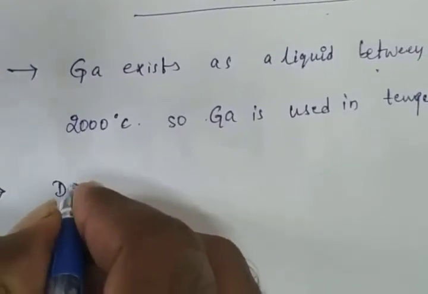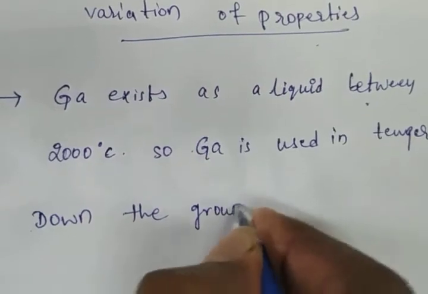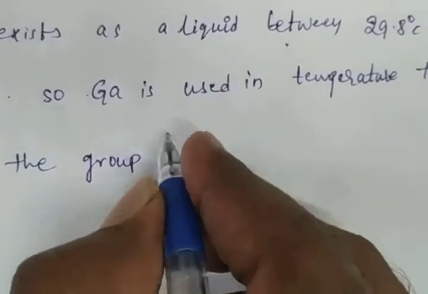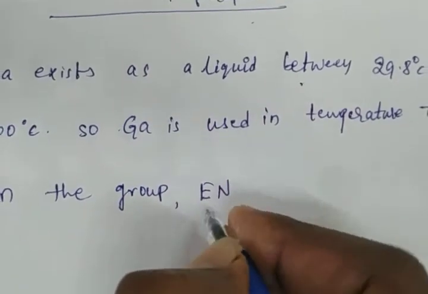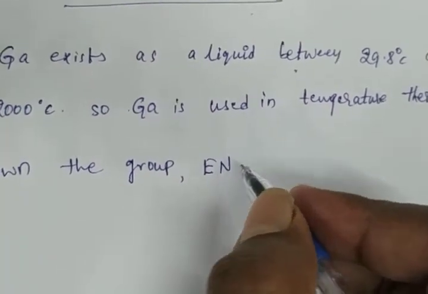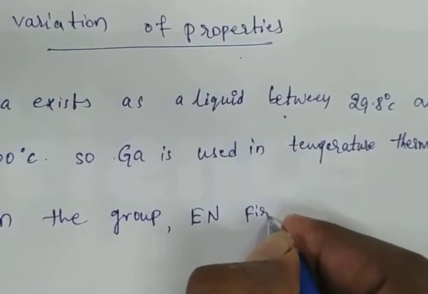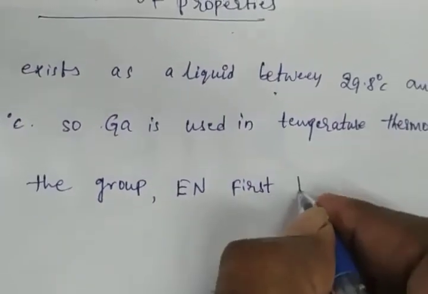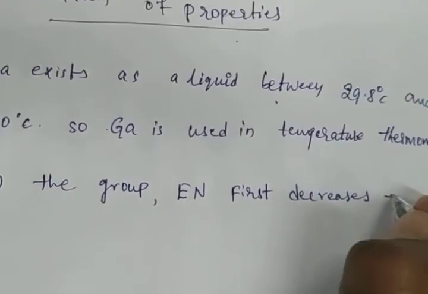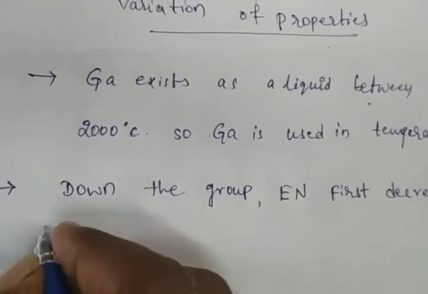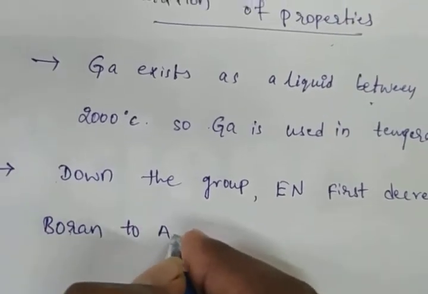Down the group, electronegativity first decreases. Electronegativity we can write as EN. When you are writing notes, you can write the complete word electronegativity. EN means electronegativity. Electronegativity first decreases from boron to aluminium and then increases marginally.